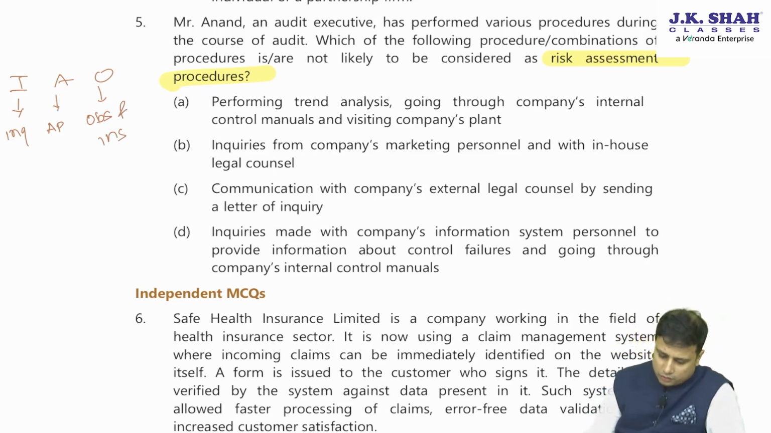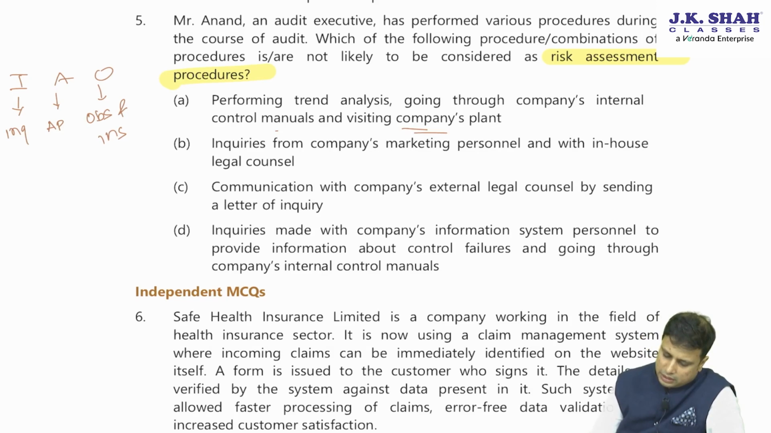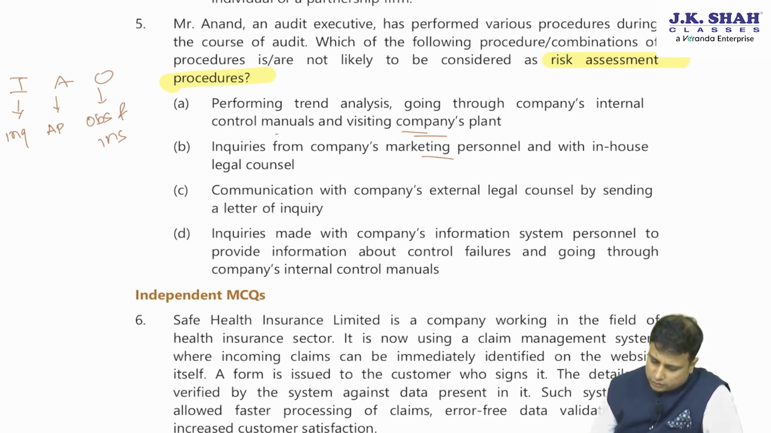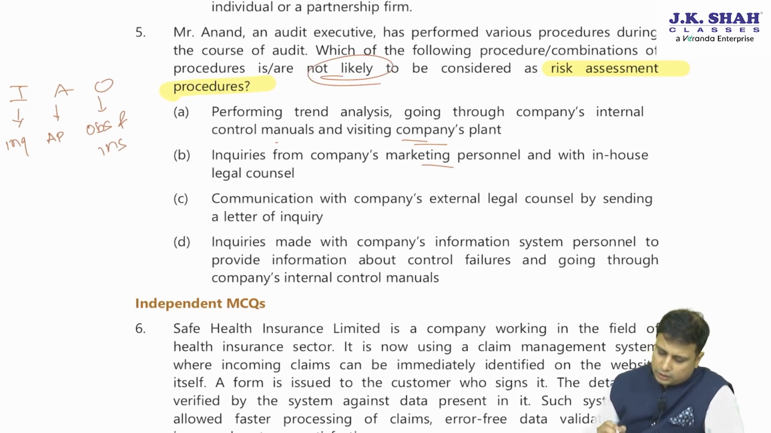Now, firstly, performing trend analysis through the company's internal control. Going through manuals and visiting the plant? So here they are saying visiting. Inquiries from the management? Okay. Communication, where the question is which are not likely to be considered. So here we are performing trend analysis. This is an analytical procedure. Here do we make inquiry? This is also risk assessment.